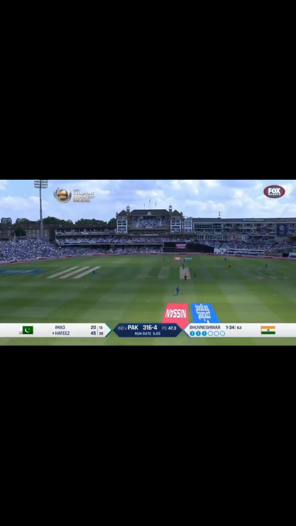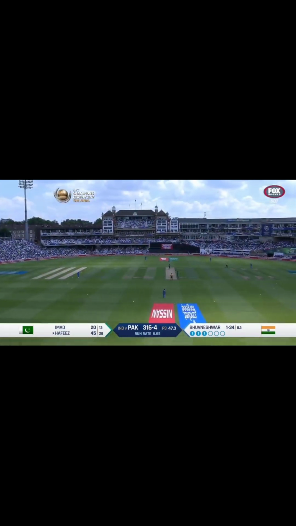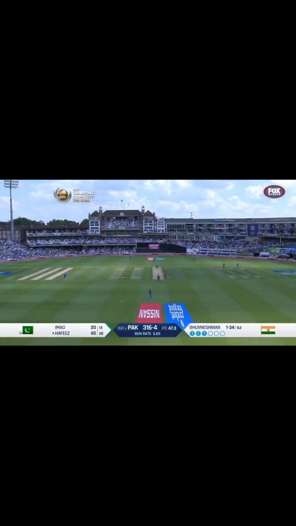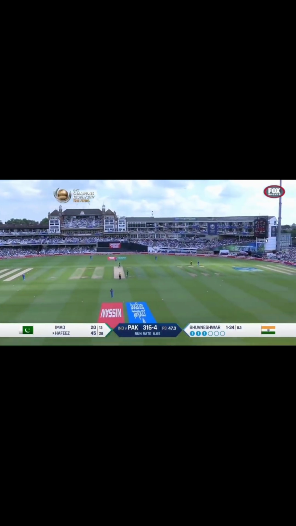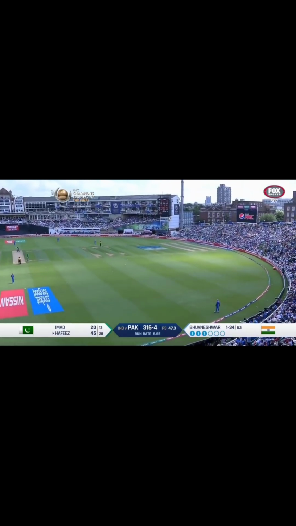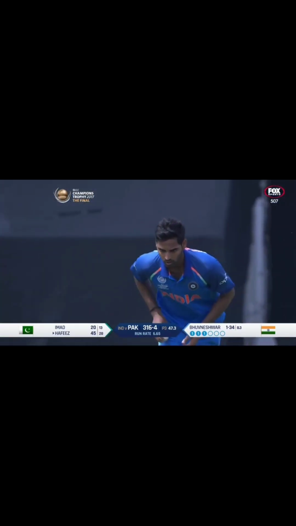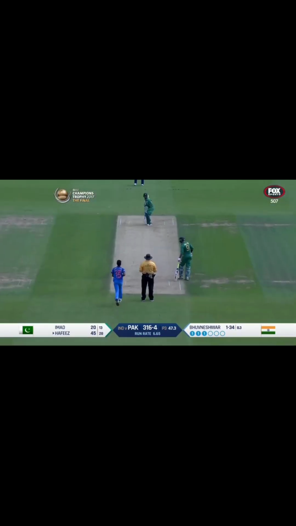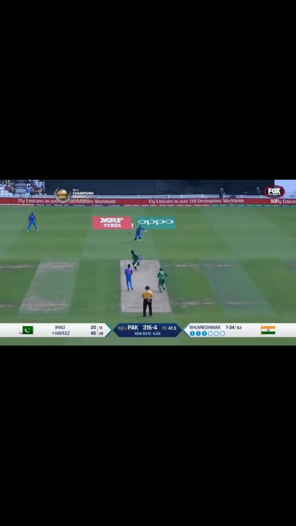Ashwin will be in the circle really fine, almost like a third slip sort of line, but back on the ring. And then the two offside men let her out. Deep backward point and then one just in front of point. Continues to bowl that off-stump line, outside off-stump line. Hafiz should look at stepping a little bit outside leg stump and hitting over extra cover. There's a huge gap. There's the line.